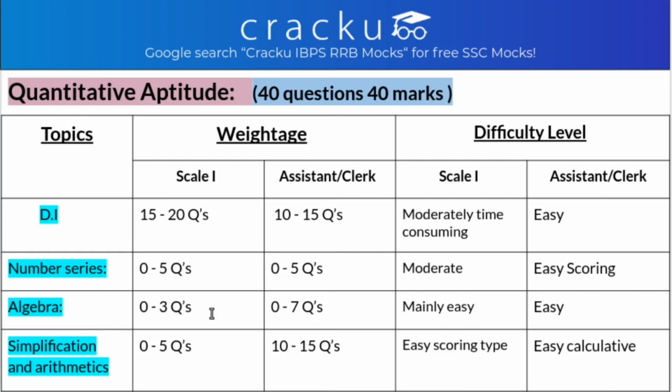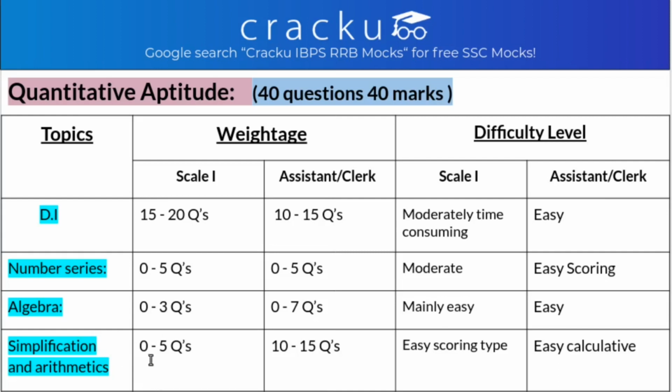Algebra questions contain all the quadratic equation type questions. In Scale 1 they are 0 to 3 questions, that is the maximum number of questions you get from algebra is 3, whereas in Office Assistant you can see 0 to 7 questions from them. They are easy and scoring.